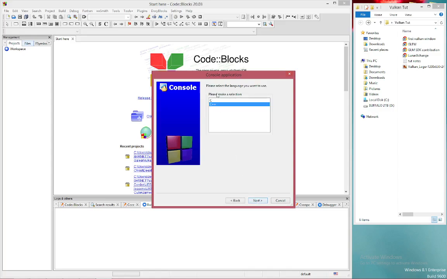Click Next. We want this in C++. Click Next. Vulkan setup.